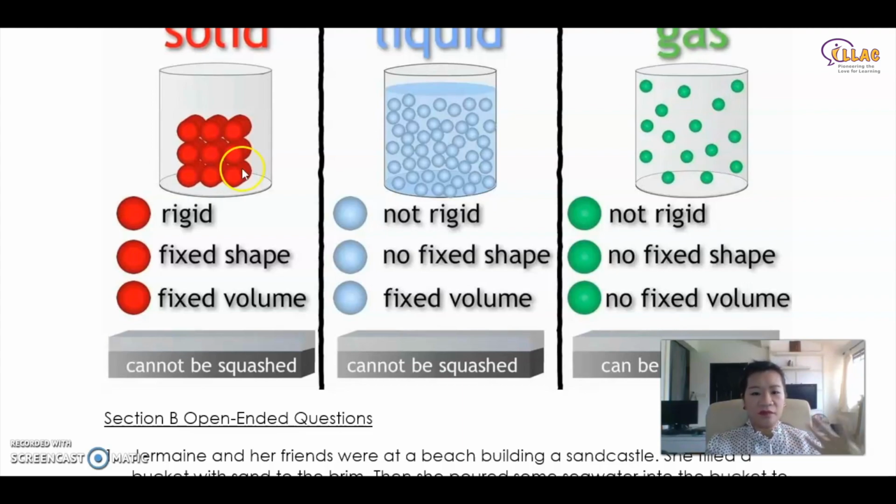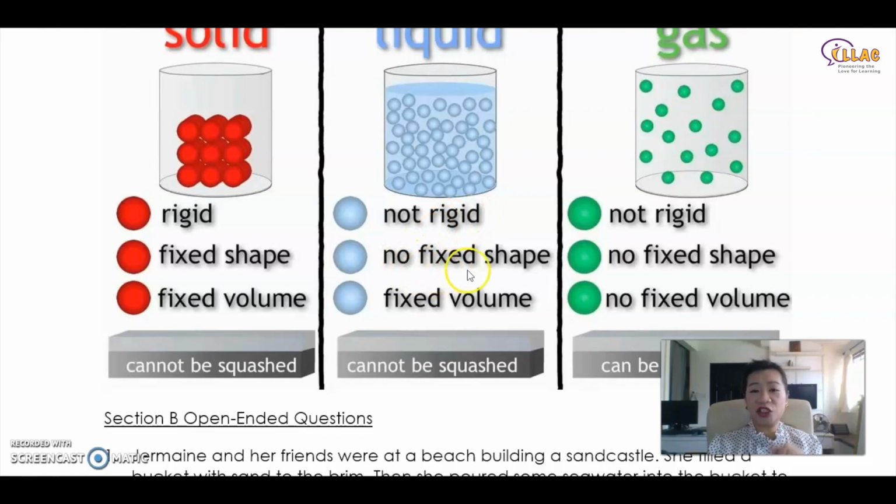What about liquid? Liquid, not rigid, it takes the shape of a container. There is no fixed shape. There is fixed volume though, okay? There is fixed volume. It cannot suddenly increase. If you put it in a big container, you get more water. If you put it in a small container, you get less water. No, it doesn't work that way. Gas, yes. Liquid, no. So liquid and solid, fixed volume. It doesn't change according to container. It does not. Okay, but the shape does.